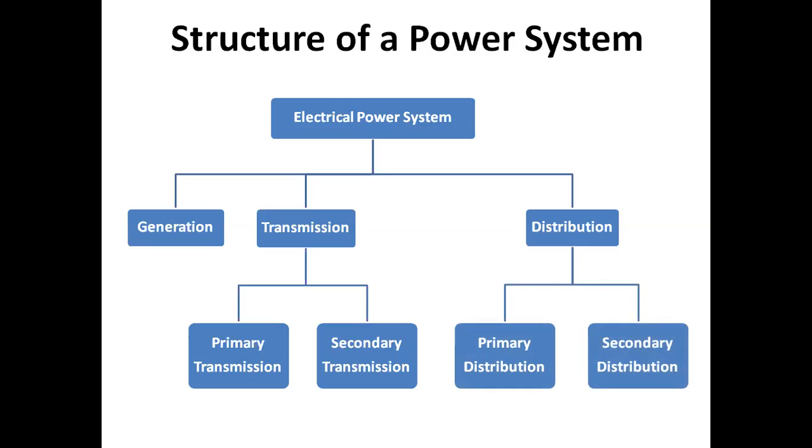Next, I am going to discuss the basic block diagram of the power system. First of all, as you know, you first have to generate the electricity in a power plant. This may be a hydel power plant, steam power plant, or any other type of source. Any other type of energy is converted to electrical energy, and that is done in the generating station. In most cases we consider a steam power plant.